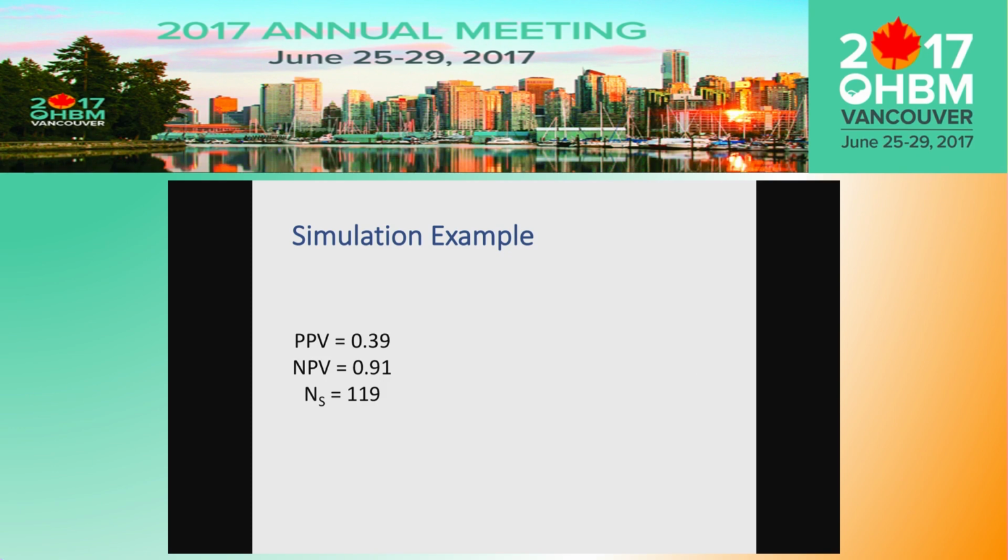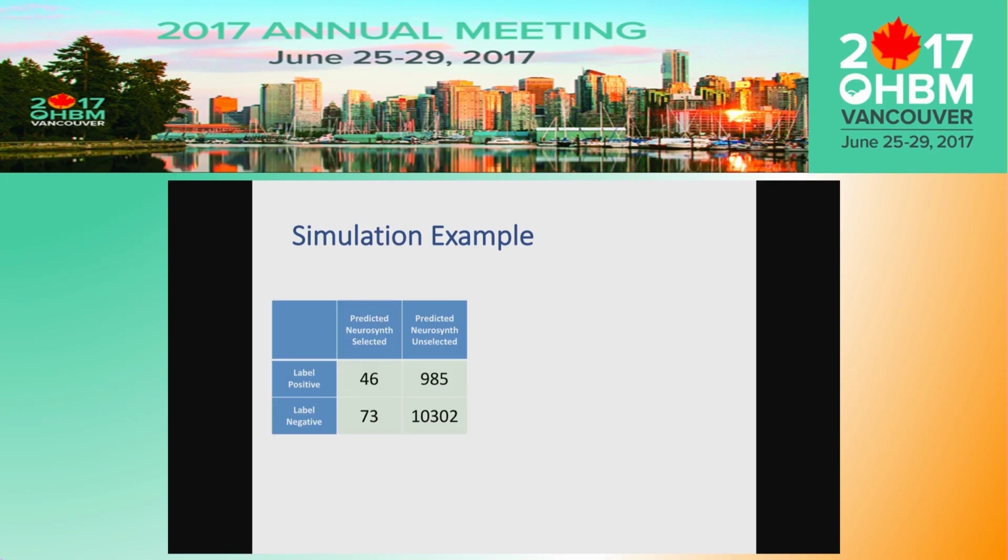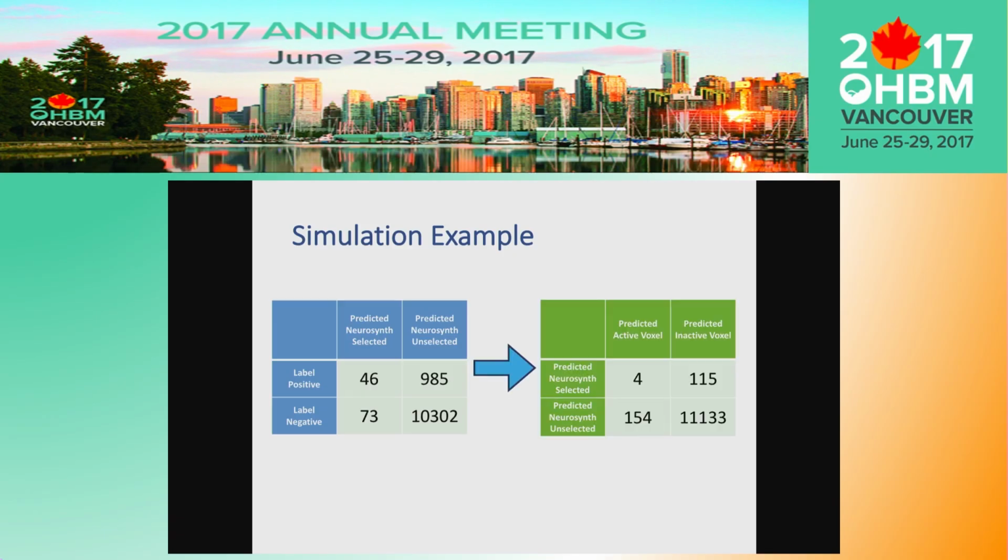From this annotation performance and sample size, we generated our confusion matrix. Of the 119 studies in the sample, we predicted that about 46 of them would actually be about explicit memory. From the confusion matrix, we generated a contingency table, and with an experiment-wise power of 8% across the literature, which was our middle-of-the-road estimate, we would predict only about 4 of the 119 studies to actually have a focus within 6 millimeters of this hypothetical true effect voxel.